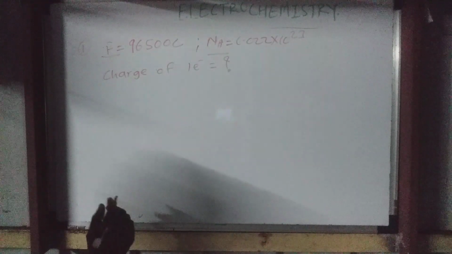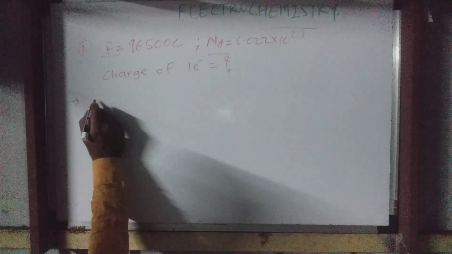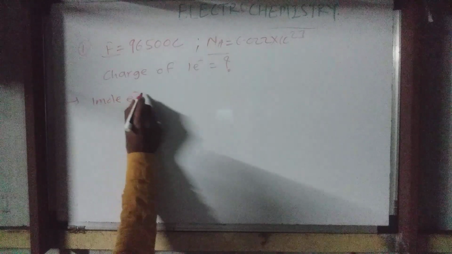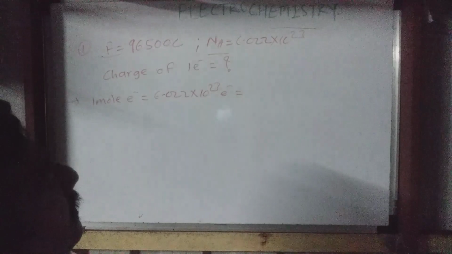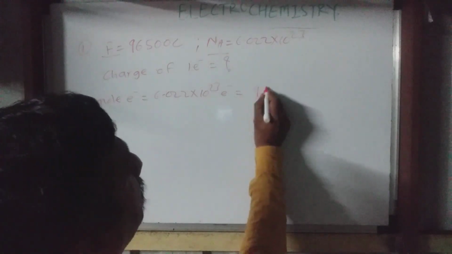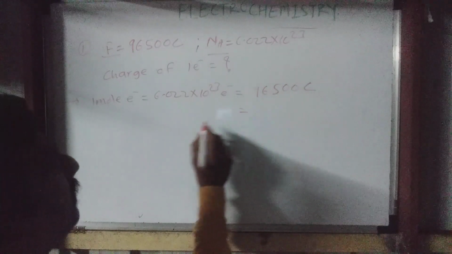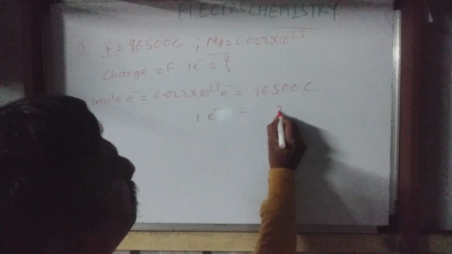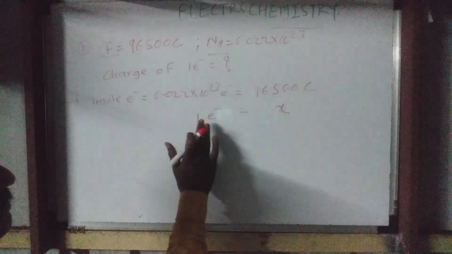So here, let me write. 1 mole of electrons, how much? 6.022 into 10 raised to 23 electrons correspond to how much charge? 1 mole of electrons corresponds to the 96,500 coulomb charge. So what is the charge of a single electron? We just have to do the cross multiplication. I hope you understood. Okay, so a single electron carries x coulomb charge. So what is the x?